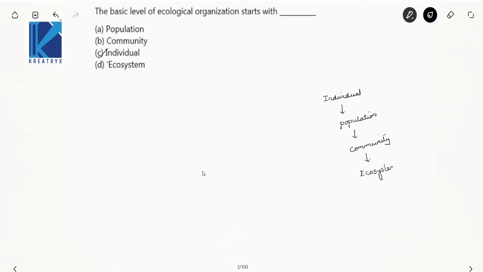A group of ecosystems is nothing but a biome, and a group of biomes is nothing but the biosphere. So the basic level is the individual, the highest point is the biosphere. Got the point? Yes. Next one.